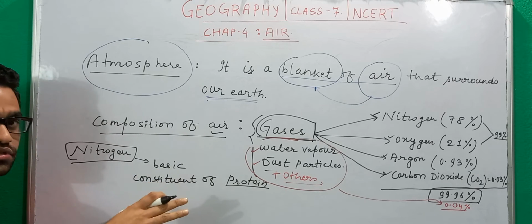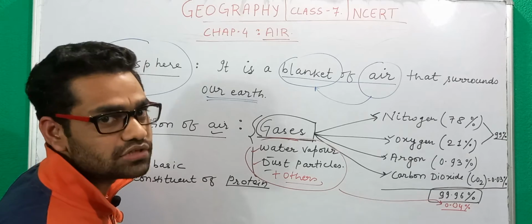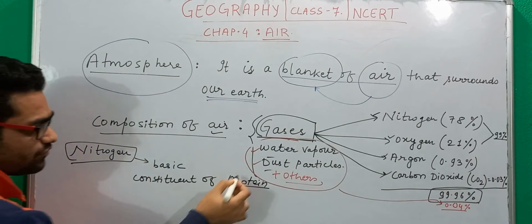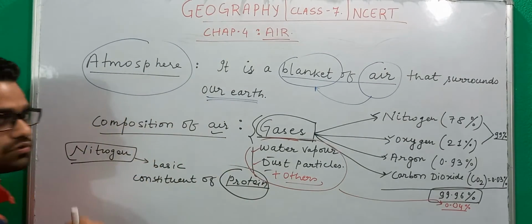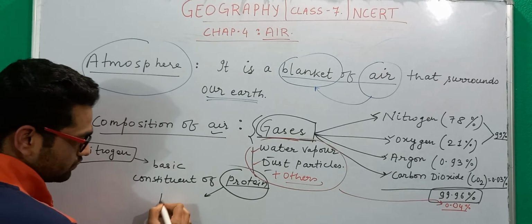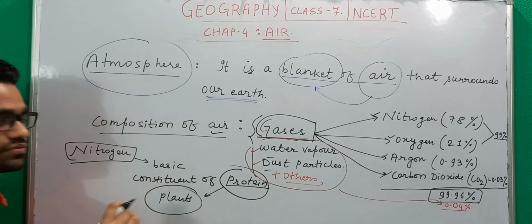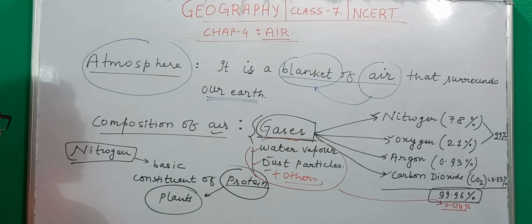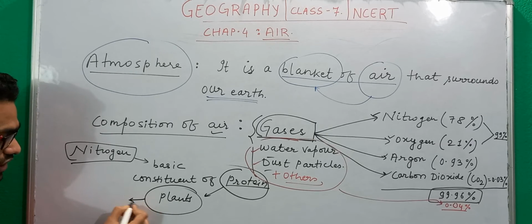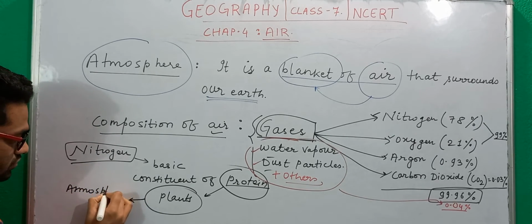That is, protein is essential for the sustenance of our physical body, right? And where do we get this protein? We get it from plants. And plants, from where do they get protein? Basically plants use atmospheric nitrogen.